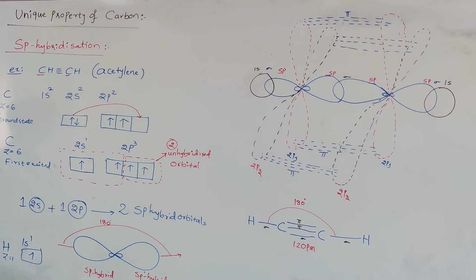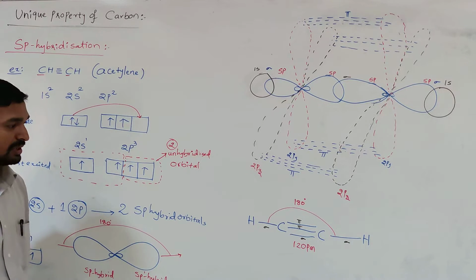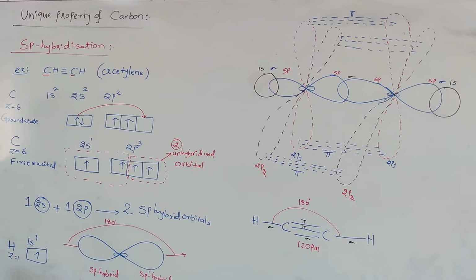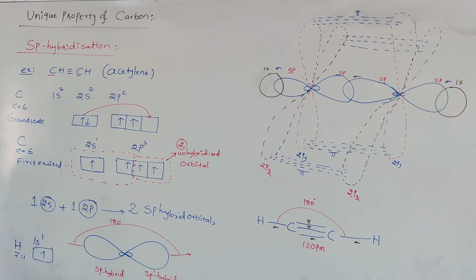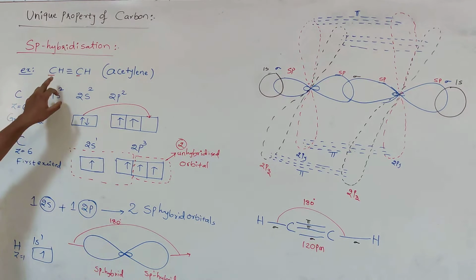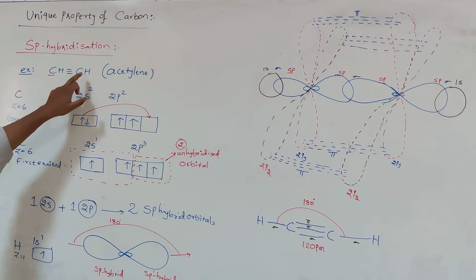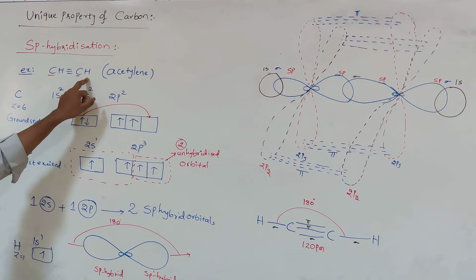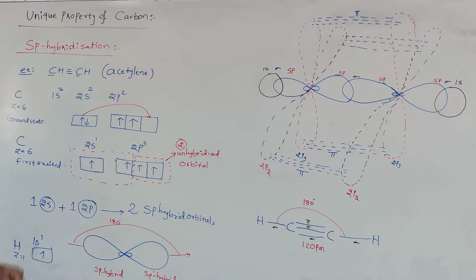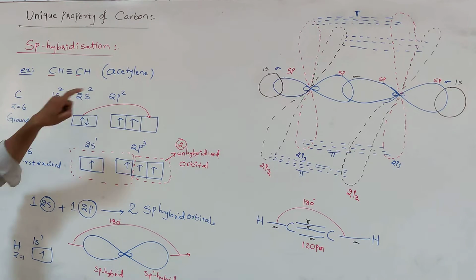In that, carbon undergoes sp hybridization. So once again, carbon in certain molecules may also undergo sp hybridization. The best example is the acetylene molecule. The acetylene molecule is CH triple bond CH, or C2H2. It is also called ethine. In this case, in both the centers, carbon is the central atom. Carbon Z is equal to 6. The electronic configuration is 1s2, 2s2, 2p2.